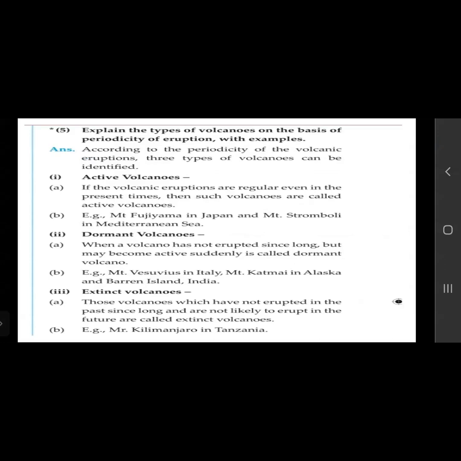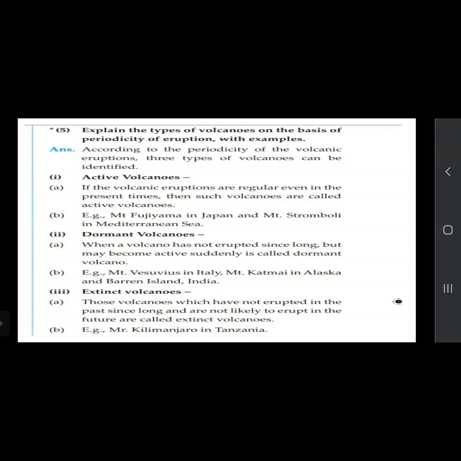Now next is: explain the types of volcanoes on the basis of periodicity of eruption with examples. So we have seen the types of volcanoes. According to the periodicity of the volcanic eruption, three types of volcanoes can be identified.